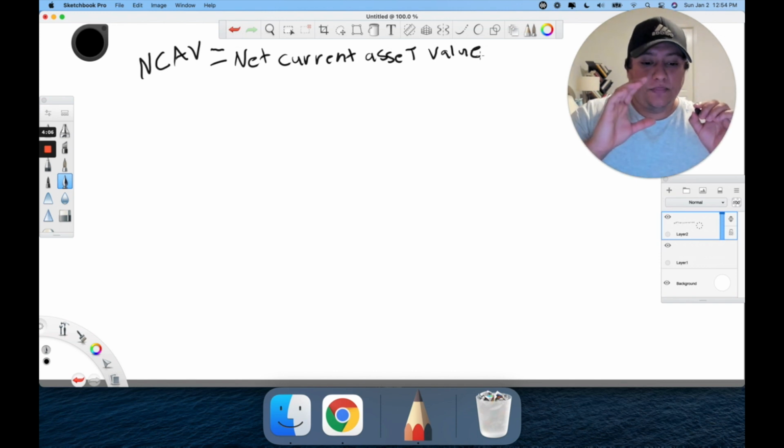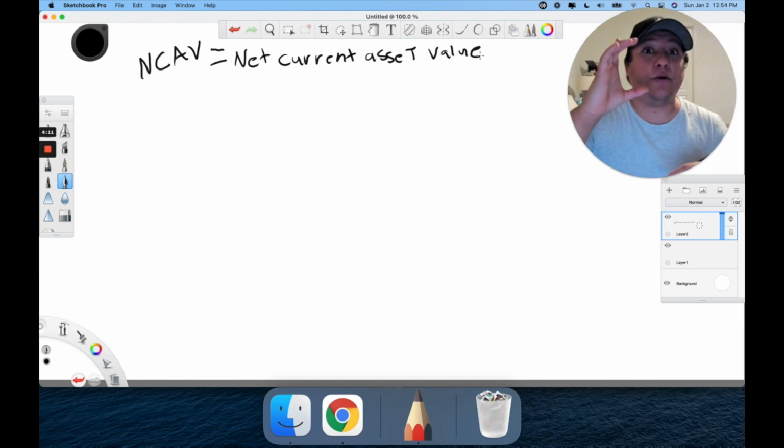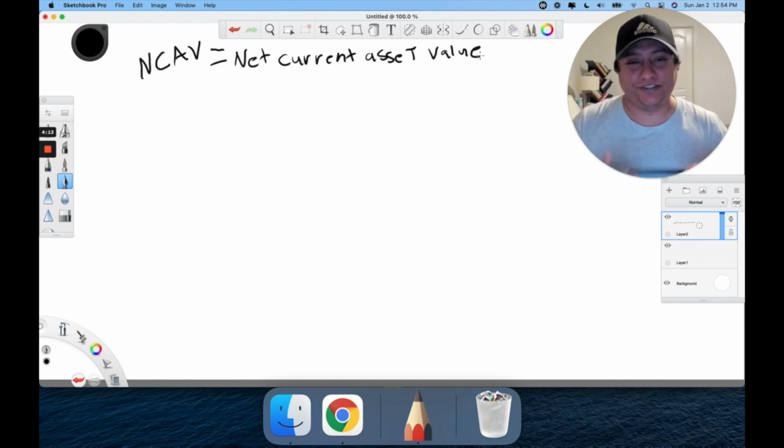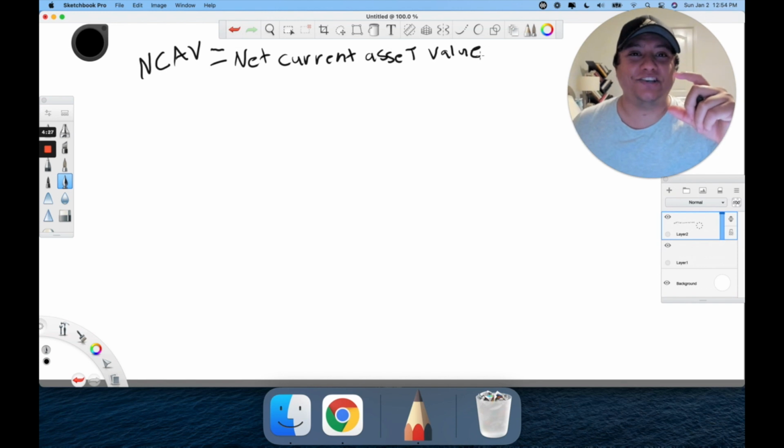And within the assets part, there are 2 sections. A fun fact is that these are organized in order from most liquid to least liquid. So at the very top of the balance sheet, in the current assets section, all those current assets are the most liquid items. You're going to find things like cash equivalents, short-term investments, inventory, and accounts receivable, and that's practically all that you'll find in there.